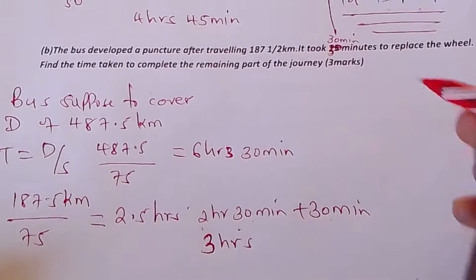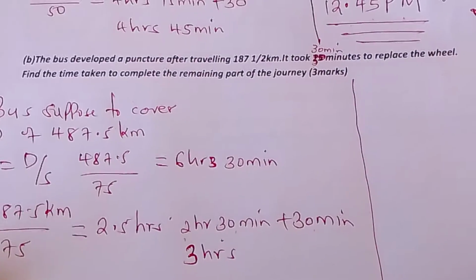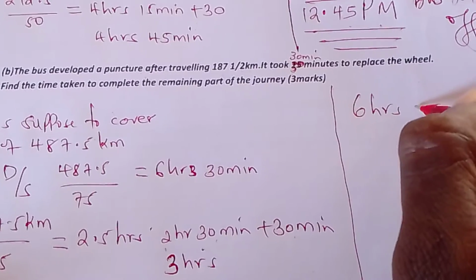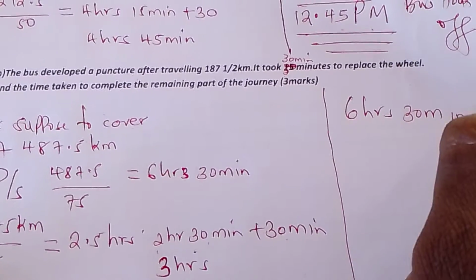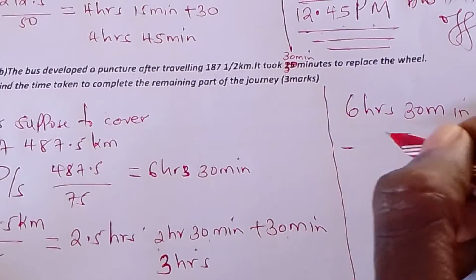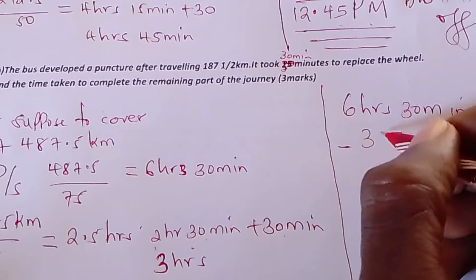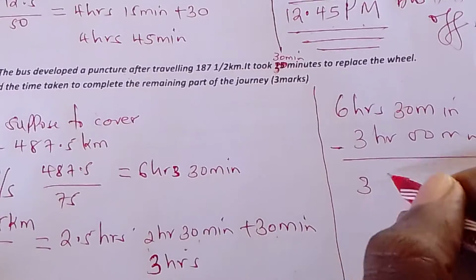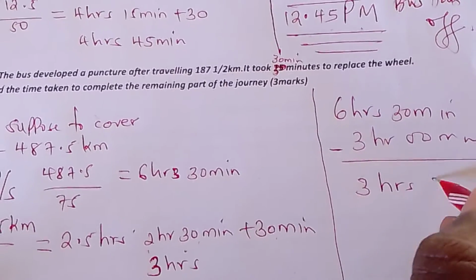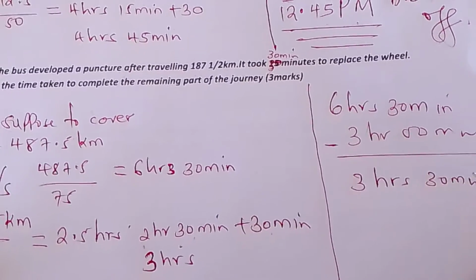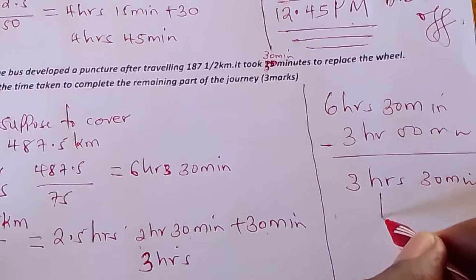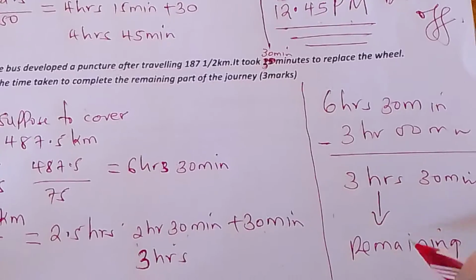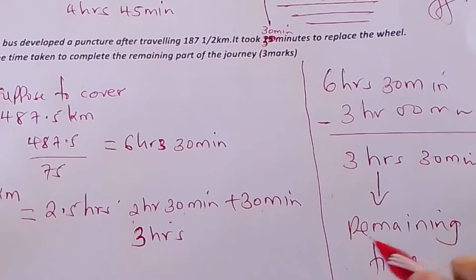So you will say the total journey time of 6 hours 30 minutes minus 3 hours 00 minutes will give you 3 hours 30 minutes. This is now the remaining time. And if I write that, that is the answer.